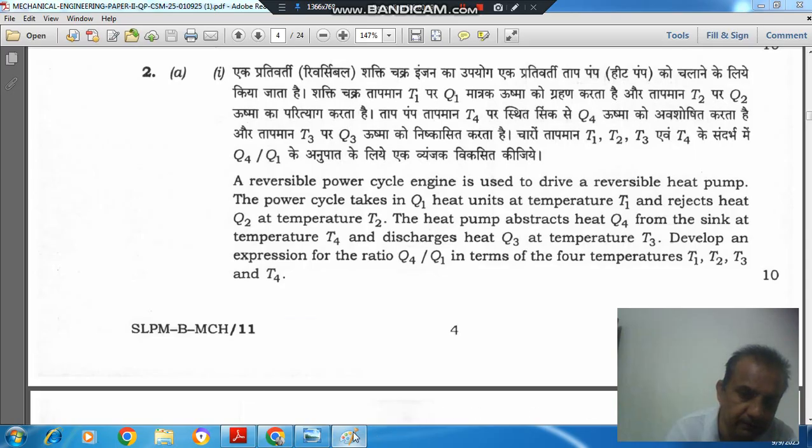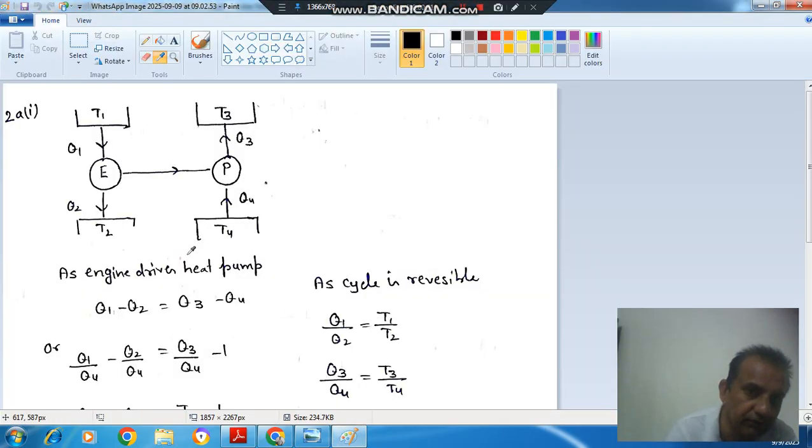So here we have one engine operating between T1 and T2, taking heat Q1 and ejecting heat Q2, and one heat pump operating between T3 and T4, taking heat from the sink at T4 and ejecting heat to the source at T3. So Q4 is the heat taken and Q3 is the heat ejected.